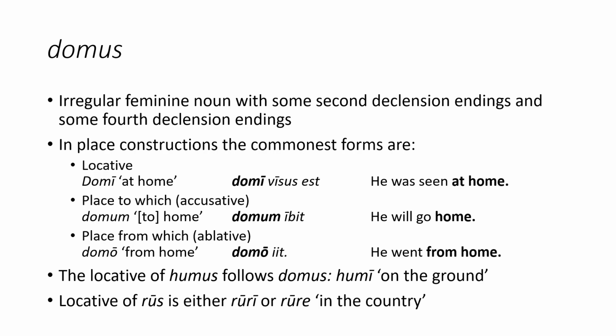The place to which is the accusative domum. Unlike all of the other nouns that take these special place constructions, you don't need to add to for this place to which, because in English we do not say I go to home, but I go home. This can be seen in the example sentence, domum ibit, he will go home. The final place is the place from which, the ablative domo, which can be seen in the example sentence, domo eat, he went from home. Humus has a similar locative to domus, humi, and means on the ground. Rus has two possible forms for its locative. Both ruri and rure mean in the country.